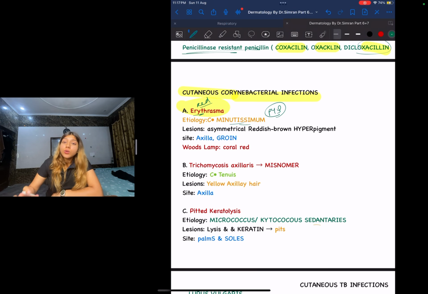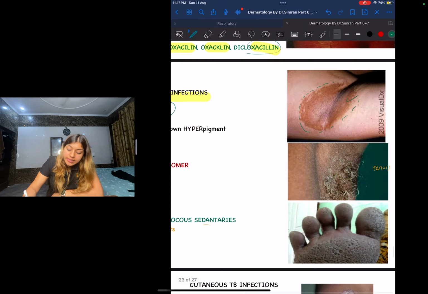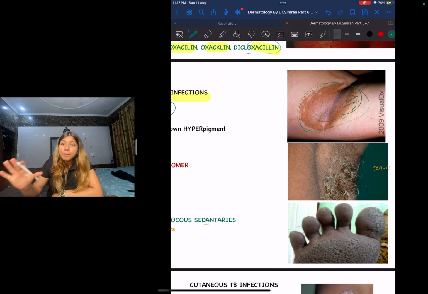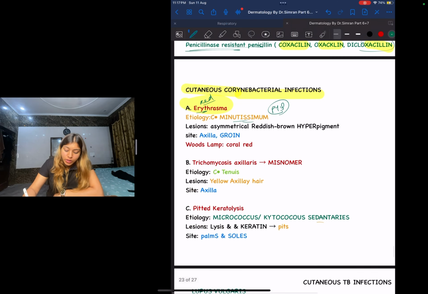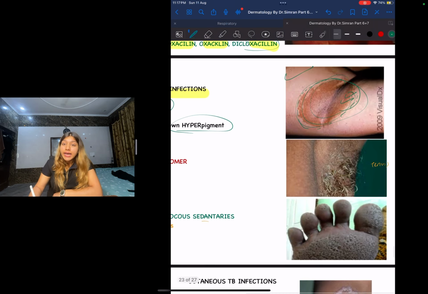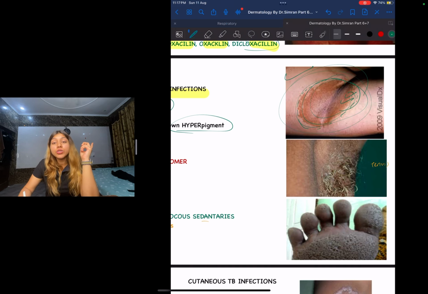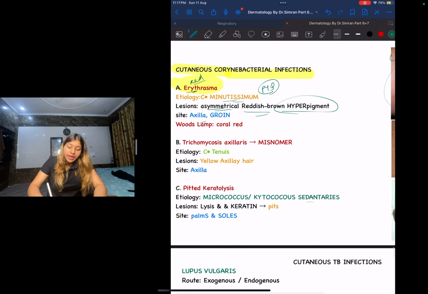Okay, now let us look at the lesion with the help of this image. Is this symmetrical or asymmetrical? This is asymmetrical. It is going to be asymmetrical in nature. You guys can see this red brown hyperpigmentation. This is the normal skin and you can see hyperpigmentation over here. So what does the lesion look like? It is an asymmetrical reddish brown hyperpigmentation. And what is this site guys? This site is your axilla. It also involves another fold, that is your groin region. So this involves your axilla and your groin.